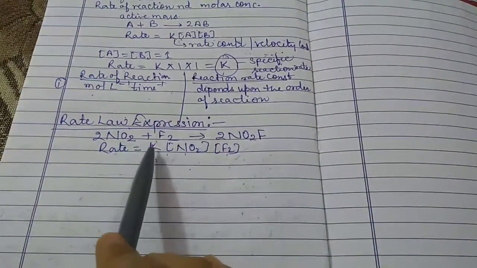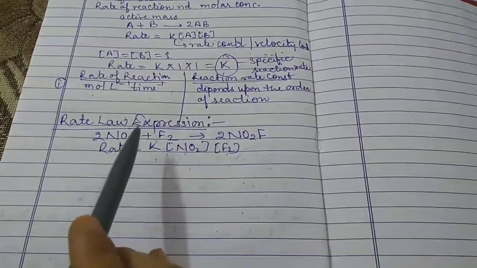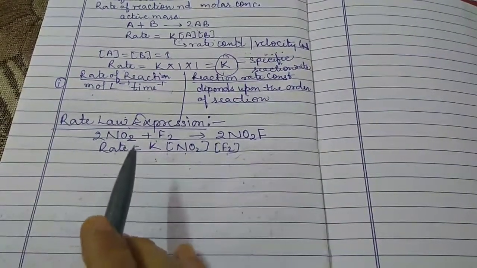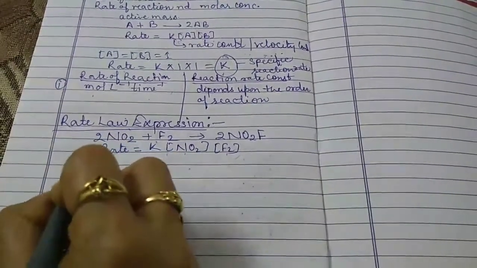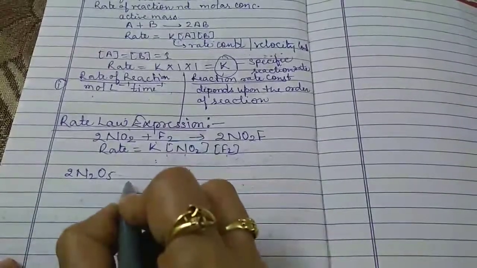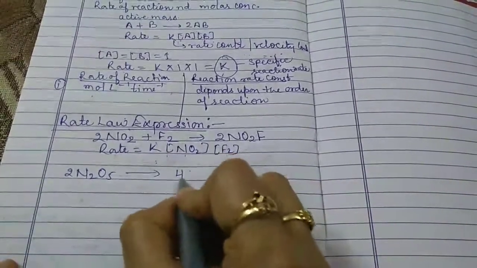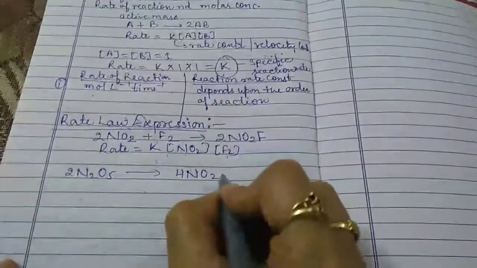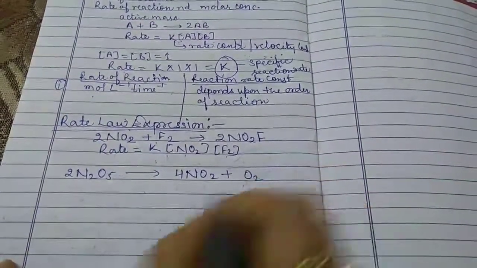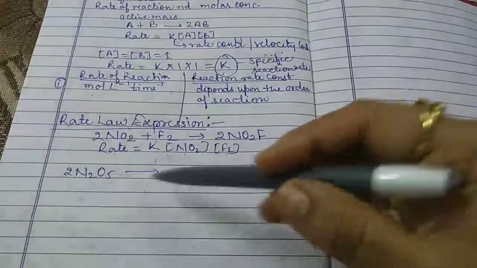Now let us consider another example, the decomposition of dinitrogen pentoxide, N2O5. When it decomposes, we get nitrogen dioxide and O2.